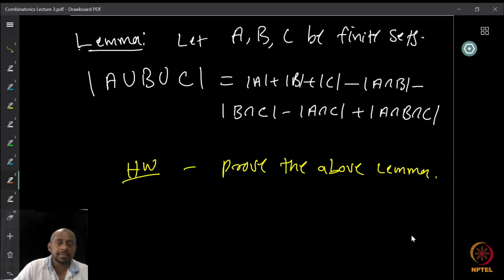Now we are going to prove a much more general formula for this, which is called the principle of inclusion and exclusion. What does it mean? We are including the numbers that we want to count first, then the numbers that we are overcounting we are excluding by subtracting. Again, we are including the numbers which we have subtracted too many times. Then again, we are removing the numbers that we have added too many times, and so on.